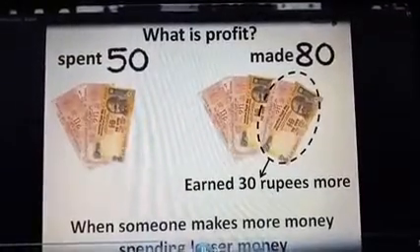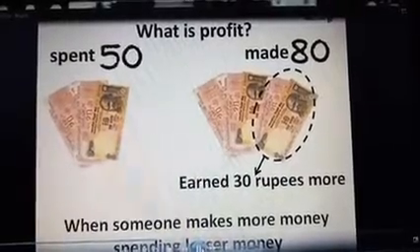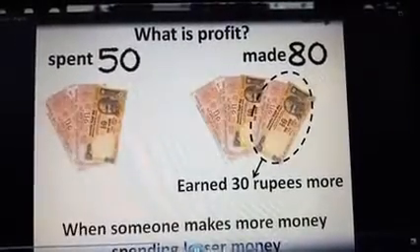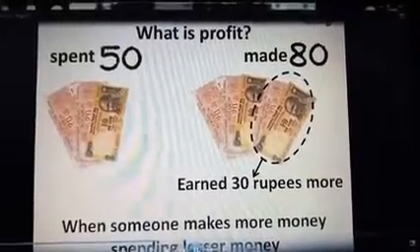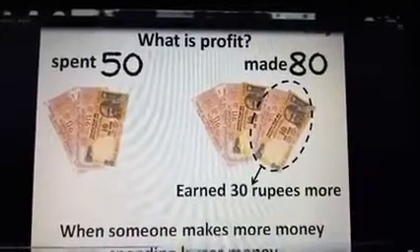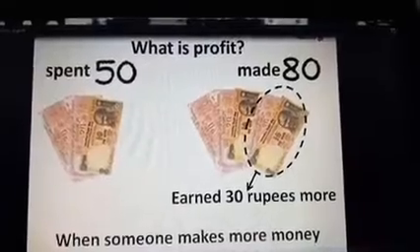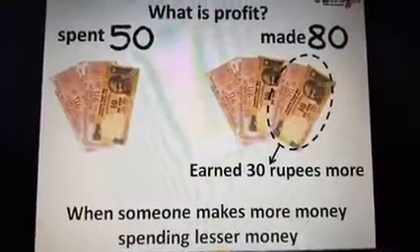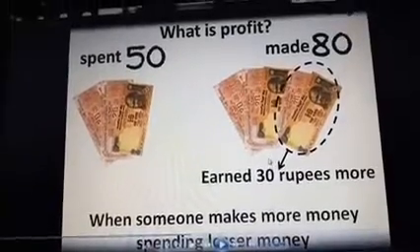What is profit? When a businessman makes more money by spending less money, we can say he has made profit. Like in the case of Rahim, he spent 50 rupees, but he made 80 rupees. Children, what is profit?